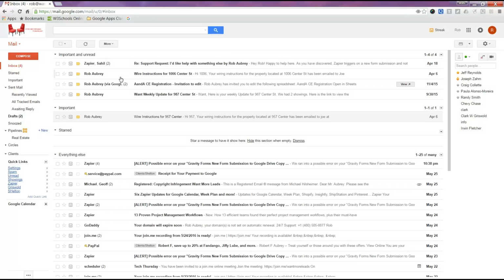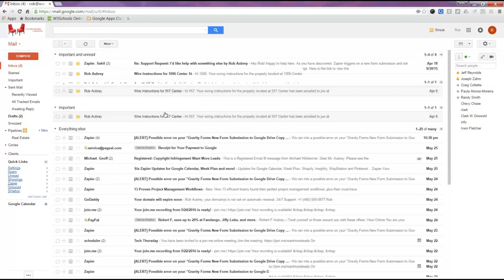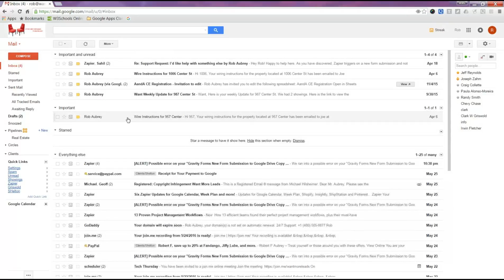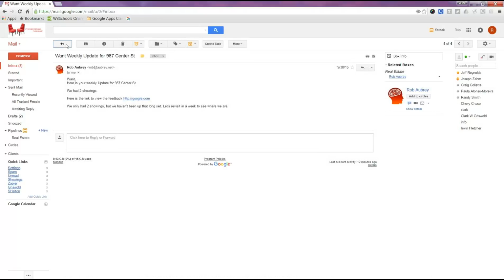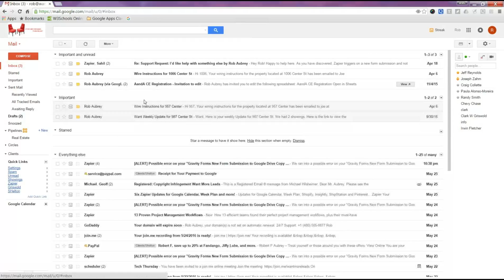So right now I have 4 layers of inbox. My first layer is important and unread. You can train things to be important or not important, and I'll show you how that's done. My next layer is important. After I've read an important unread email, when I go back to my inbox, that mail is going to drop down here.